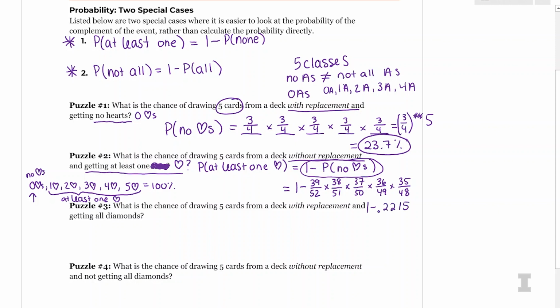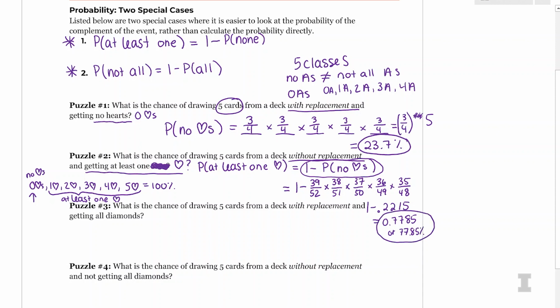So I have 1 minus 0.2215 as my answer. And that ends up giving me 0.7785, or 77.85%. And that is my answer.